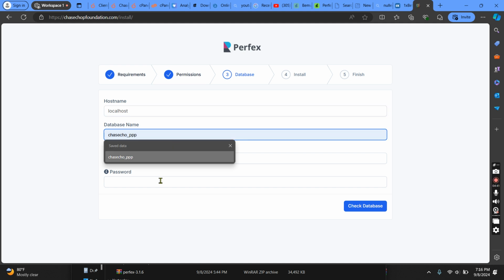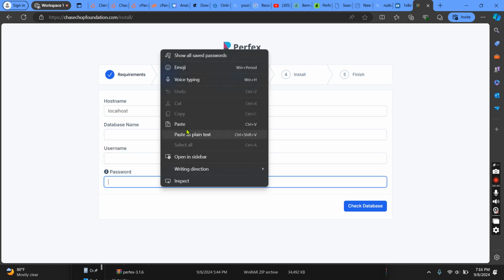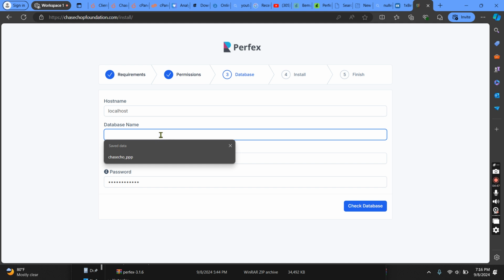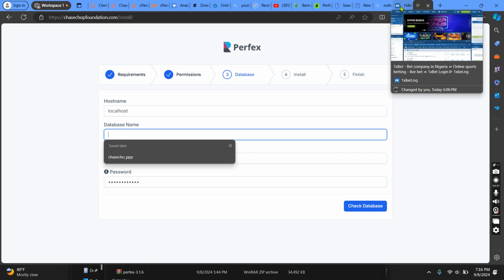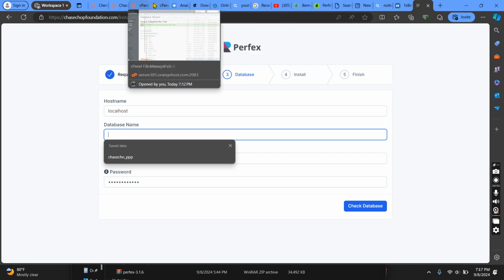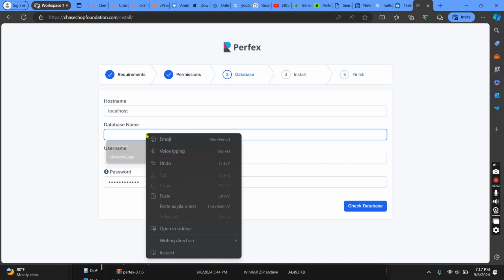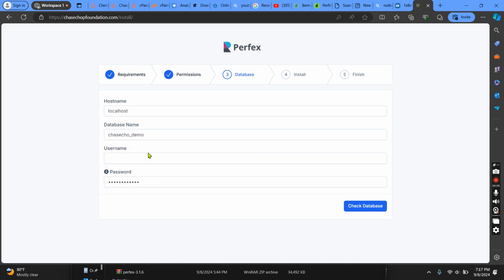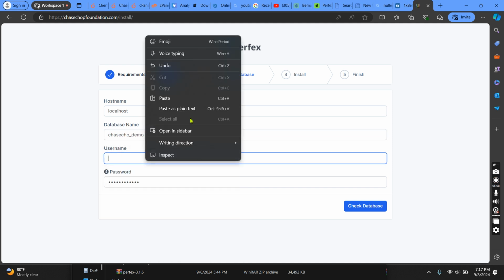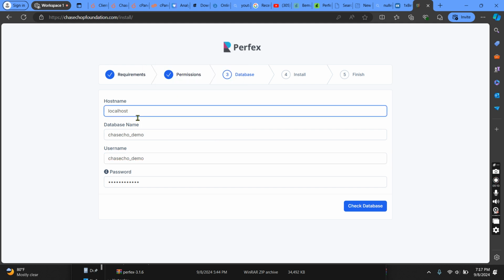So as you can see now, let's go here. I'll put in my password. Here I'm going to put in the database name. Let's go back. Alright, as you can see, here is the database username. You copy it, and remember we did the same thing here. Our database name and the user are the same thing. Then here you leave localhost, then you click on check database.